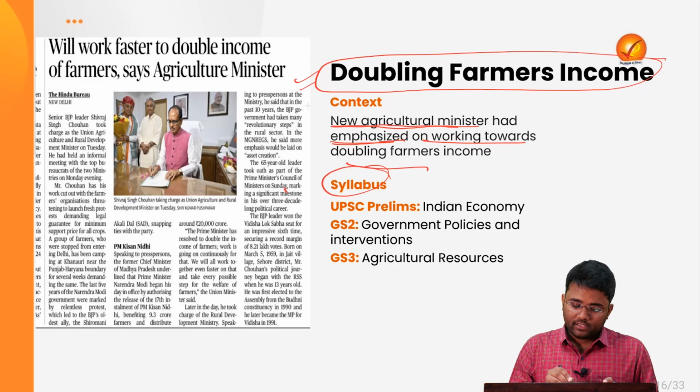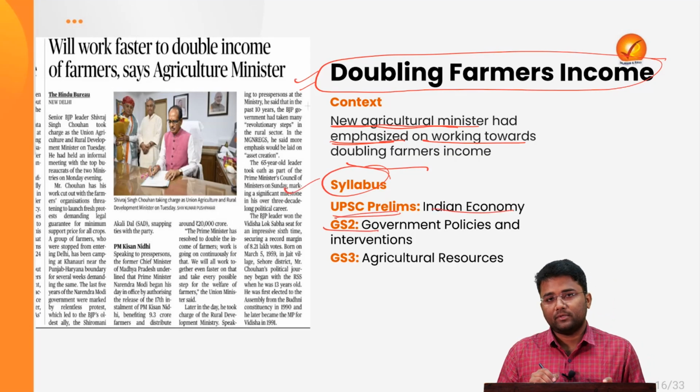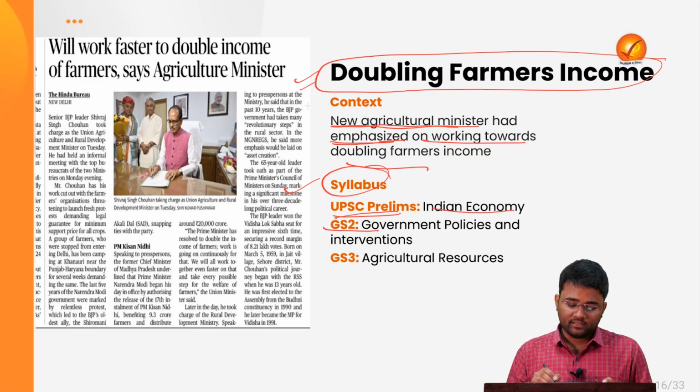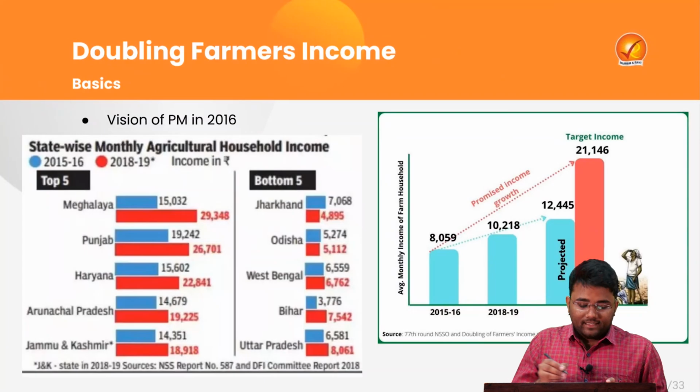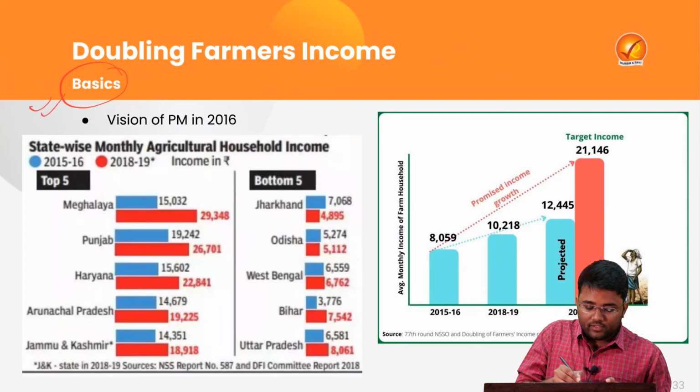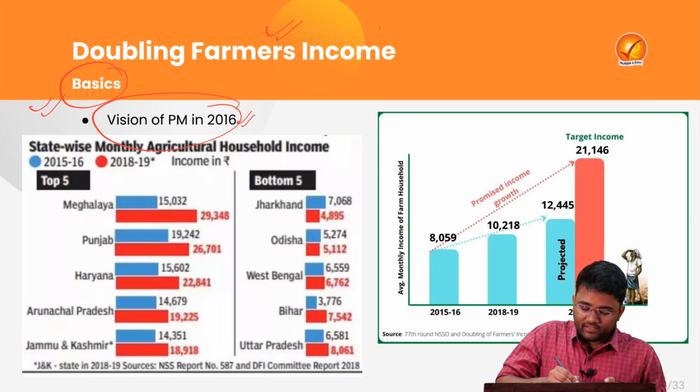This particular topic pertains to the syllabus of your UPSC Prelims Indian Economy, the syllabus of your GS Paper 2 Government Policies and Interventions, and the syllabus of your GS 3 Agricultural Resources. So, let's try to understand some basics first. Doubling farmers' income was a vision of our Prime Minister of India that he gave in 2016, to double the farm income by 2022.